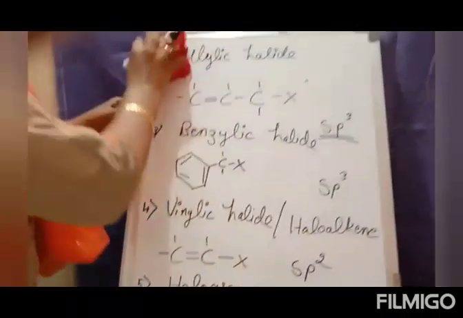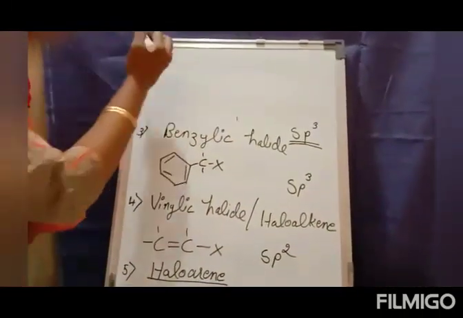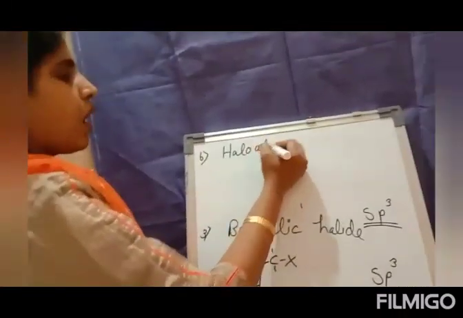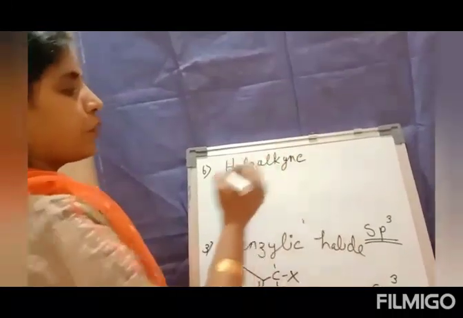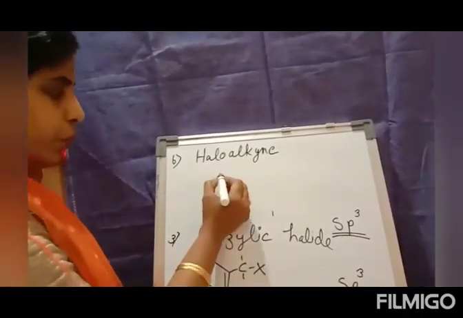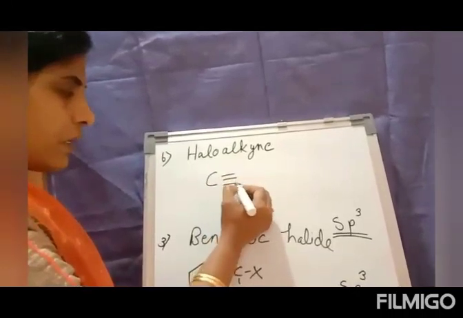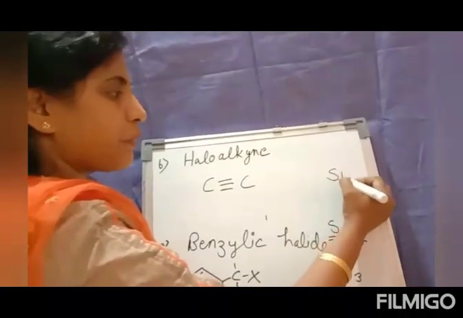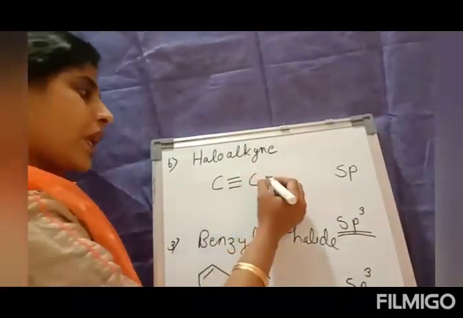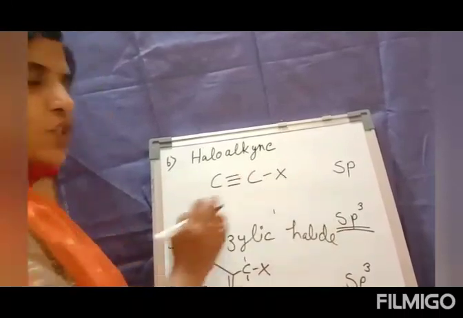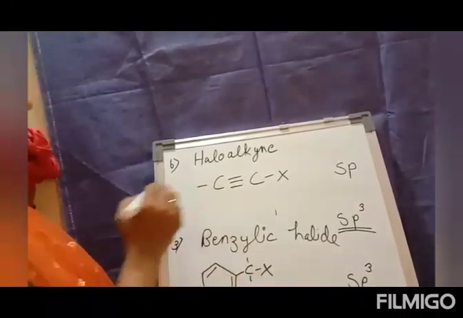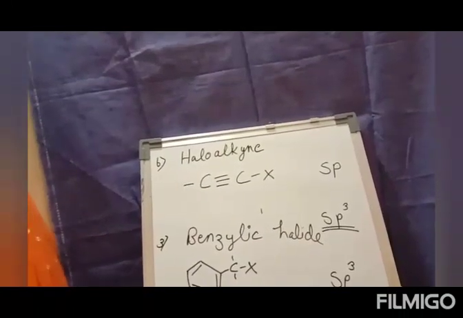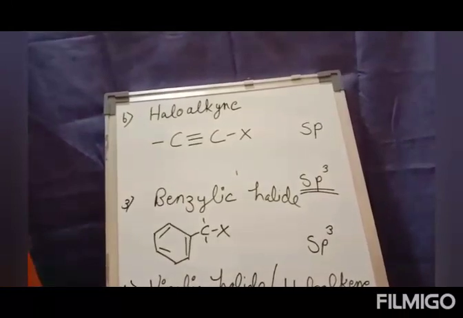The last classification, the sixth one, is the haloalkyne group, an alkyne group where I have a carbon to carbon triple bond. So it is an sp hybridized carbon atom, and the halide group will be directly attached to this carbon atom. The other valence is completed with hydrogen. So these are all the classifications of monohalogen compounds.